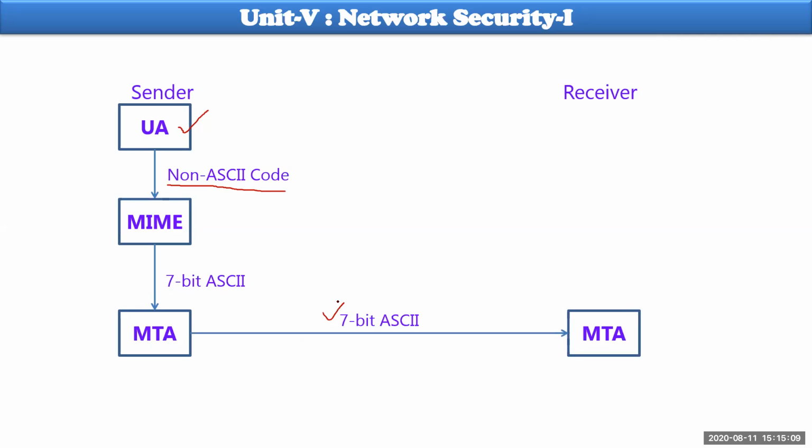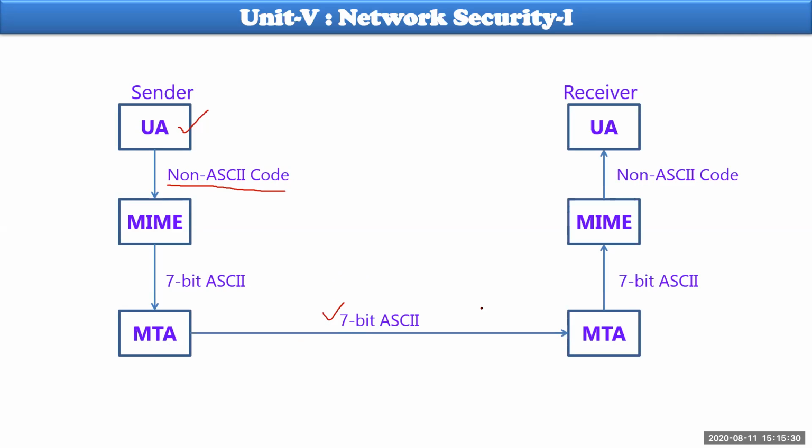I'll show you how these things work while discussing secure MIME. During that time, I'd like to show you how the data gets transformed from non-ASCII to 7-bit ASCII. Then it can be forwarded to MIME at the receiver side. Afterwards, it is sent to the receiver's user agent, and obviously the data will be received by the receiver. So this is the total simulation happening at the sender side and the receiver side.